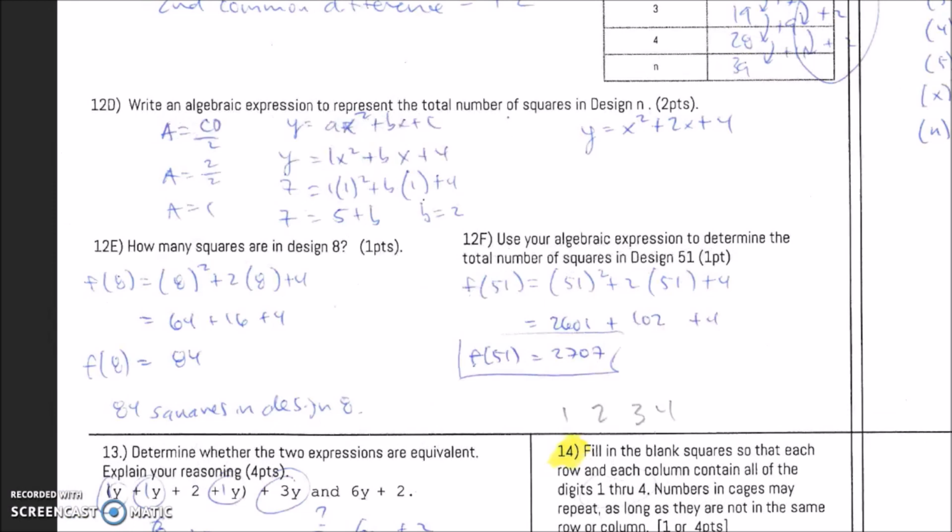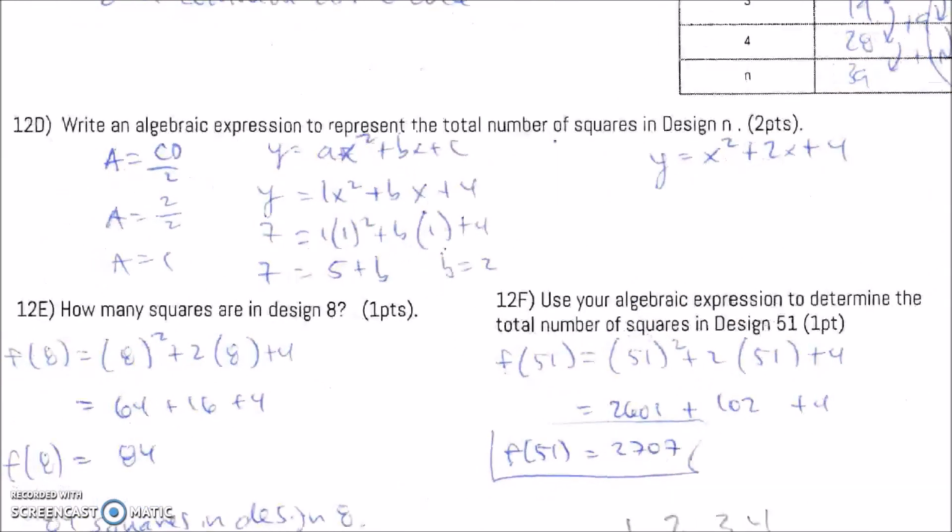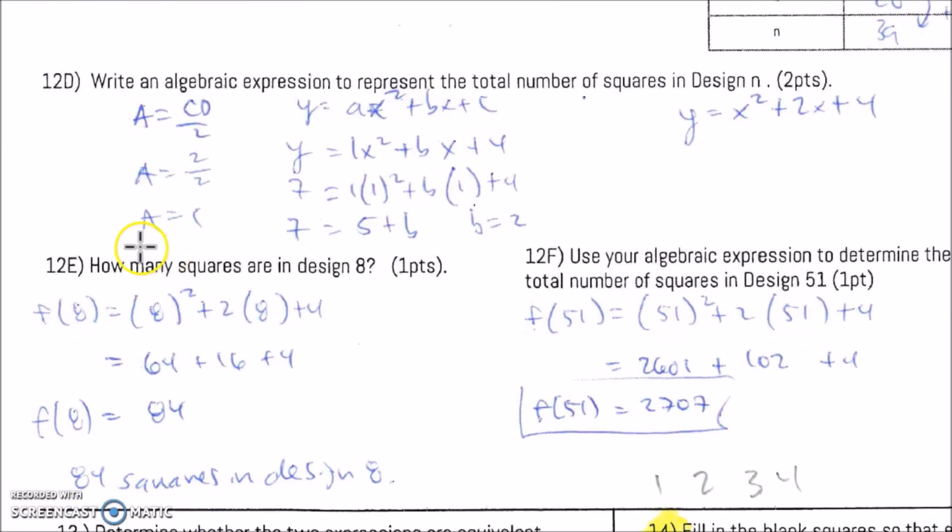E here tells us to find how many squares are in design 8. So you could draw that out, but I don't really want to. And I'm just going to use this expression from above. So that would become 8 squared, which is 64. 2 times 8, which is 16, plus 4. So this becomes 20, plus 64 becomes 84. 84 squares in design 8.